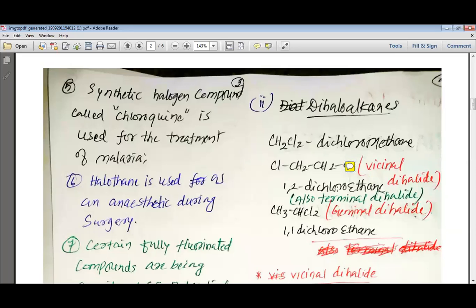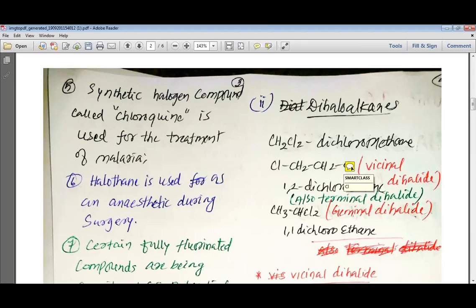So please remember, my dear students, that it is a vicinal dihalide. Vicinal dihalide is a kind of dihalide where two halogen atoms are bonded to neighboring or adjacent carbon atoms. Here, the two chlorine atoms are also present on the two ending or terminal carbons, and that is why this 1,2-dichloroethane can also be called a terminal dihalide.